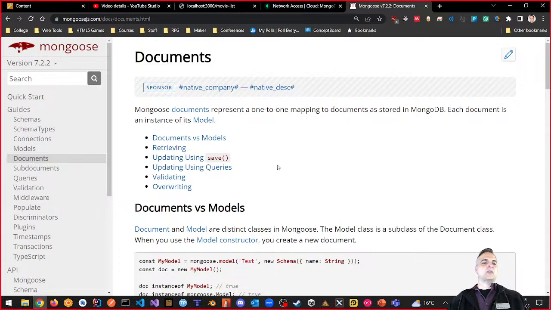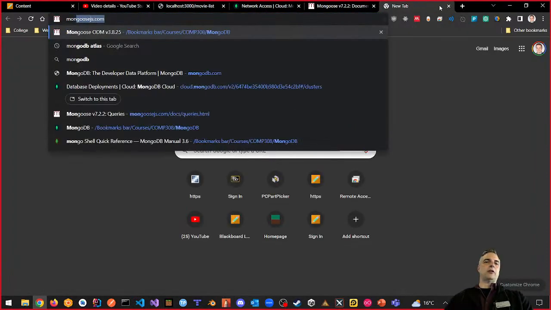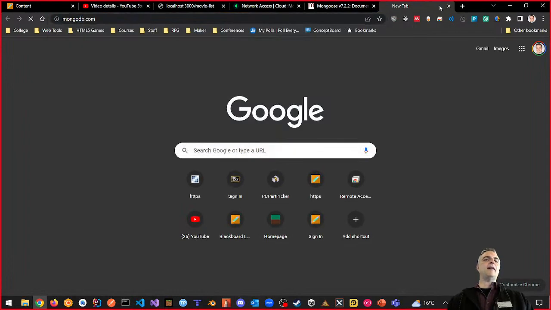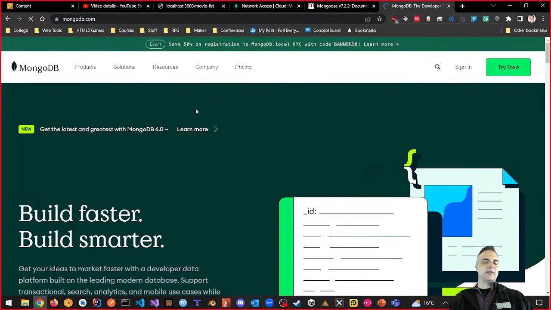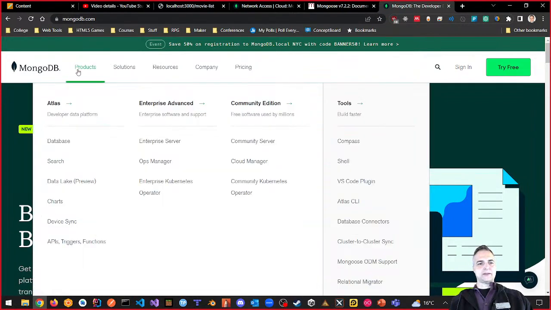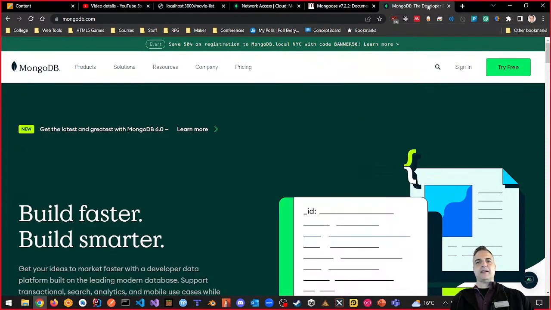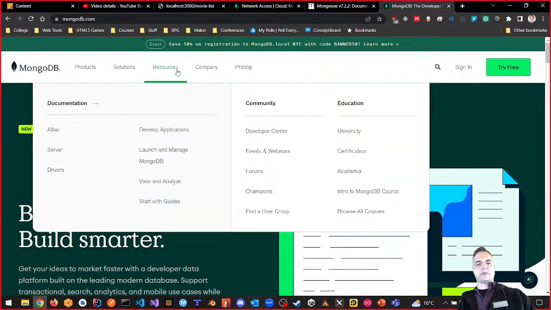This is new because back in the day, remember, if we looked at the MongoDB documentation, if I was going to go to mongodb.com and look at the commands for MongoDB, so let's go to products, and let's look at, where's the documentation here? One thing that I don't like about the MongoDB website is they don't have something apparent right at the top. They've changed stuff a lot, trying to make it better.